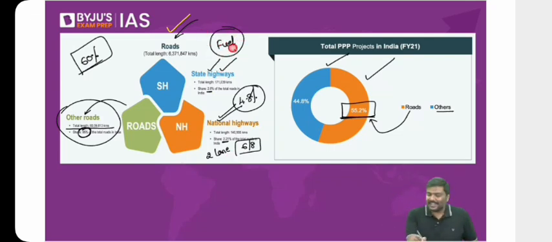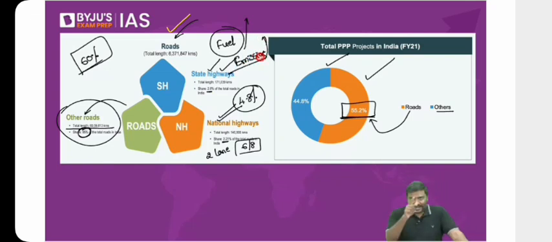Consumption of fuel will also be higher. What will happen to emissions? Emissions will also be higher. That is the problem. And that is the reason, please read about Delhi-Mumbai Expressway. They will tell you all of this. They'll say that because the number of lanes are higher, time taken will come down.